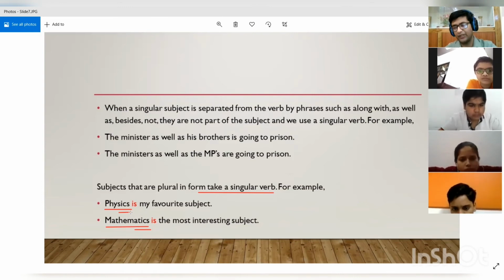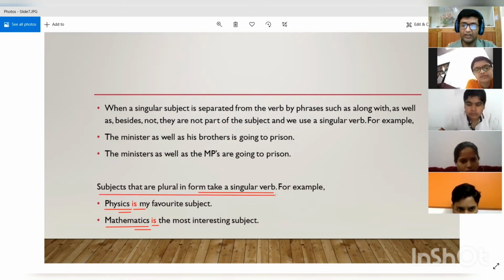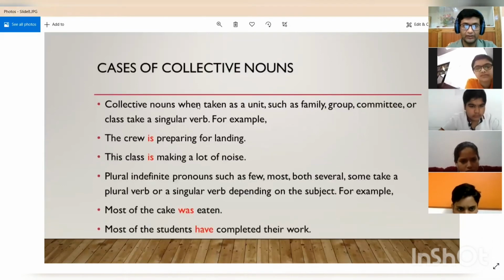Whatever the subject, it will always take a singular verb only. It will always use is, never are. So always remember this rule: subjects that are plural in form always take a singular verb. Don't get confused by the s present in all of them. All right, let's move to the next rule.